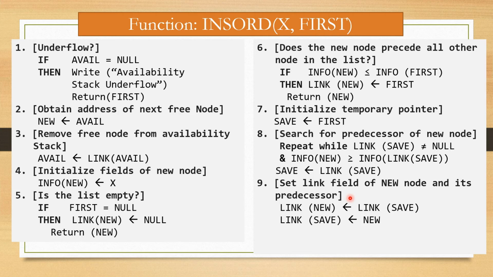That means now link of save becomes new, so we connect save to the new node. Step number 10, return first node pointer, that is return first, which is our first node. So this is the algorithm to insert a node in an ordered list.